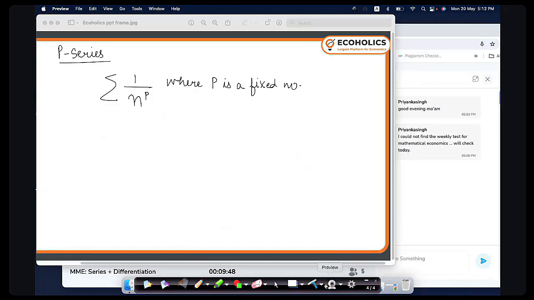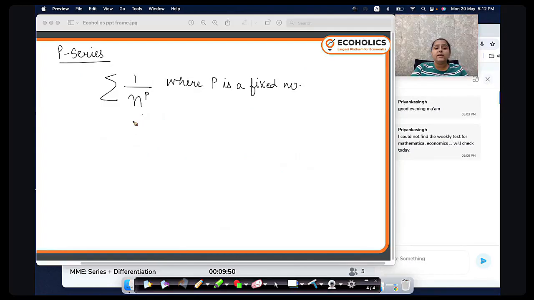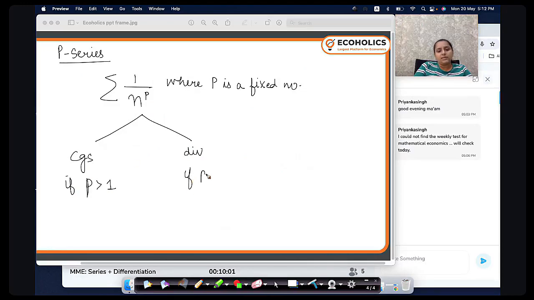That rule is that this series is going to converge if P is greater than 1, but it will diverge if P is less than or equal to 1. This is very easy, and as soon as you see such a series, you do not need to test it.